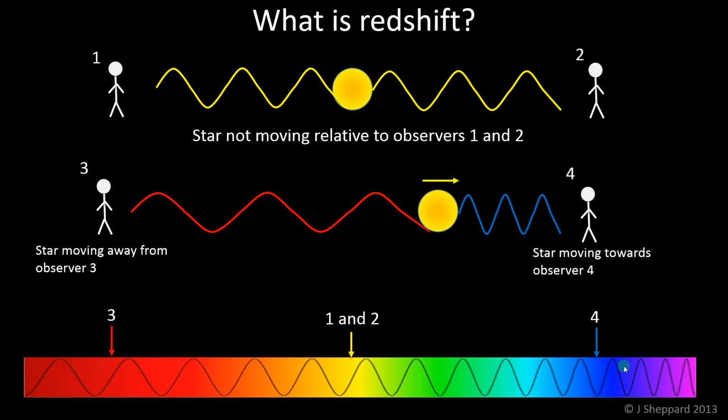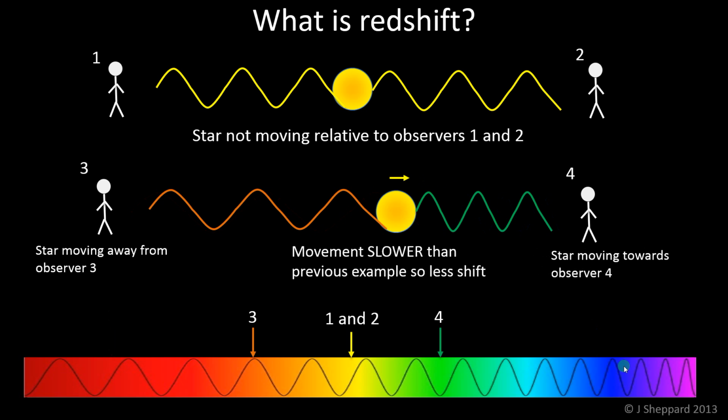And what happens if we change the speed of the movement of the star is the next question. Well, that star was moving at a certain speed. If we make the star move more slowly, then as you might expect, there's less shift in the wavelength. Observers 1 and 2 remain unchanged, and now we have observer 3 with the star moving more slowly. Well, it's shifted still towards the red end of the spectrum. It's still redshifted, but it hasn't shifted as far. The wavelength is not stretched as much, and the same thing for observer 4, where the star is moving towards observer 4. It's shifted towards the blue end of the spectrum, but not as much as it had before.